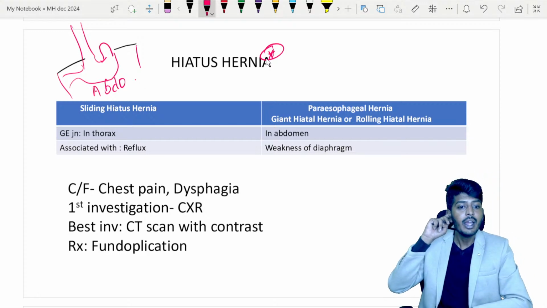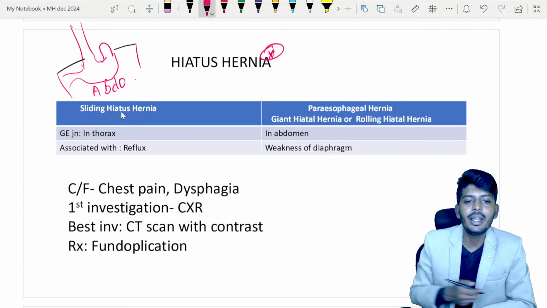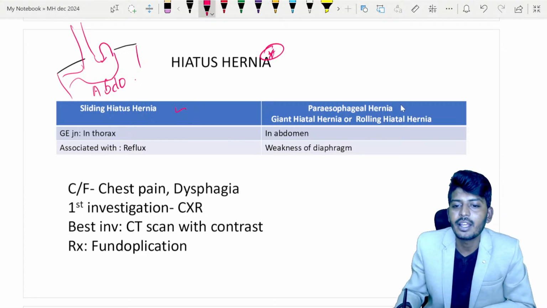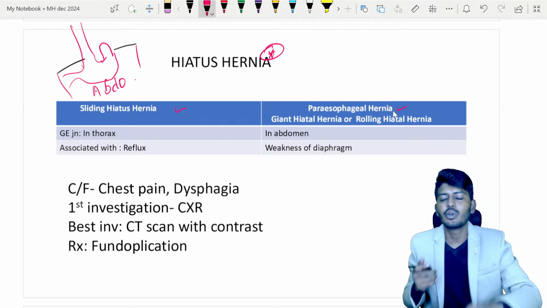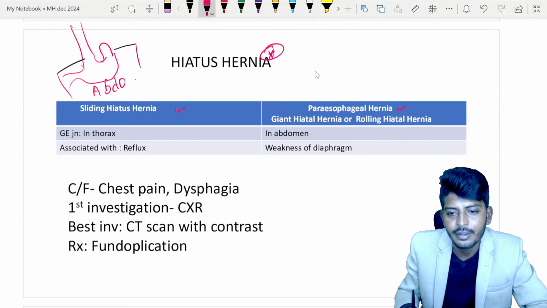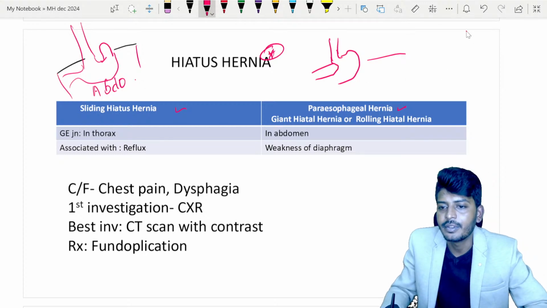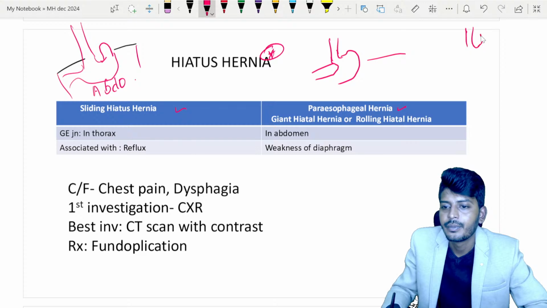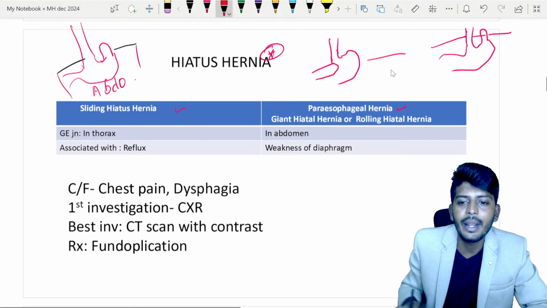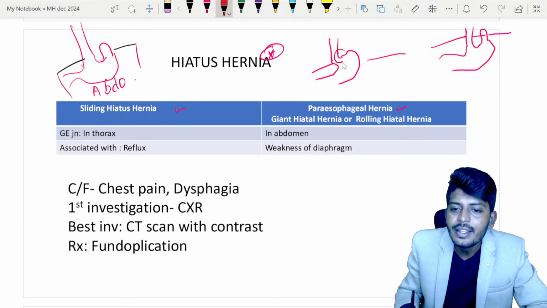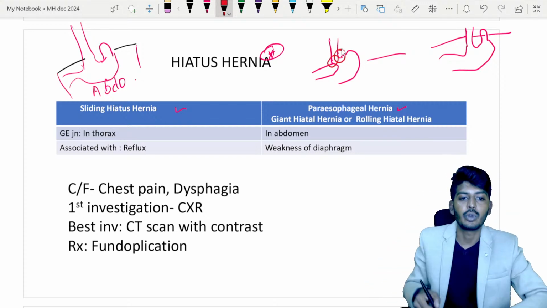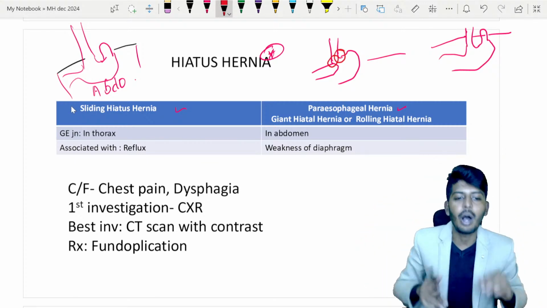Hiatus hernia. Okay, so there are two types. One is sliding hiatus hernia. One more is paraesophageal. This is a very, very simple one to understand. There are two important points to be noticed. This is a hiatus hernia, one type. One more type is this one. So what exactly are you finding here? Notice what happened. The stomach is coming, but here the gastroesophageal junction also comes into the thorax. So it will slide and go upwards.